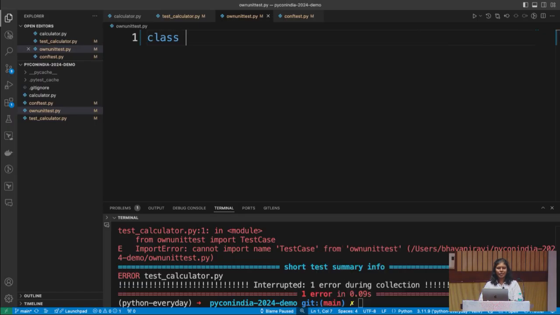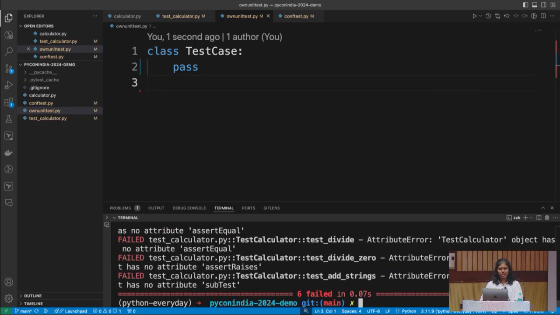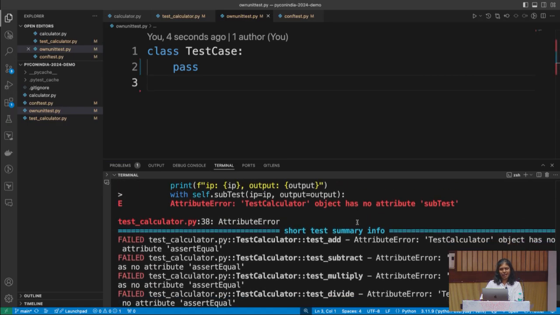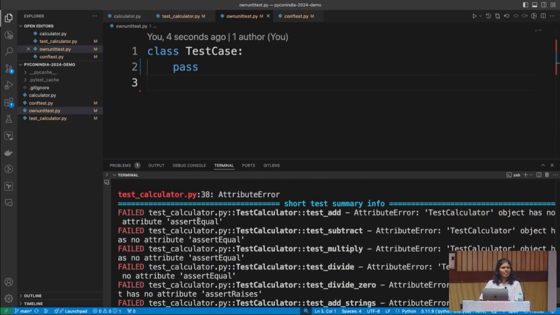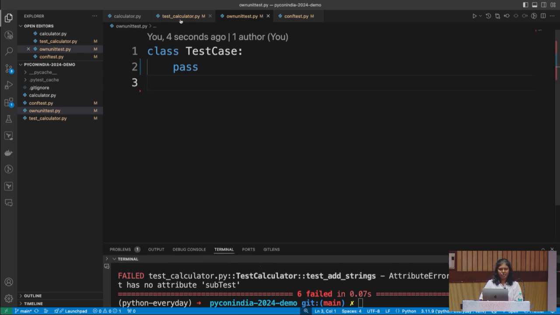So let's start by writing the TestCase class. That's all I need for now. Let's run this, and it's going to give me a bunch of other errors. So here it is, giving me a bunch of other errors. It's saying, what assertEqual? I don't know what that is. What subTest? What assertRaises? None of this I know. So give me something. Let's go ahead and give it some meaning.